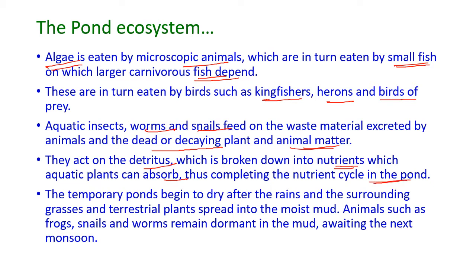Here, the temporary ponds begin to dry after the rainy season, and the surrounding grasses and terrestrial plants grow into the moist mud of the pond, and animals such as frogs, snails and worms remain dormant in the mud, waiting for the next monsoon.